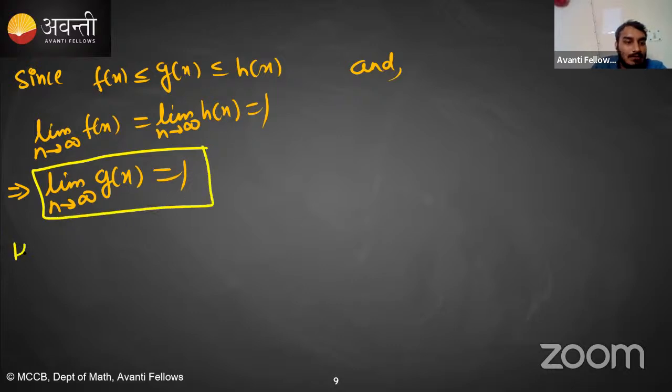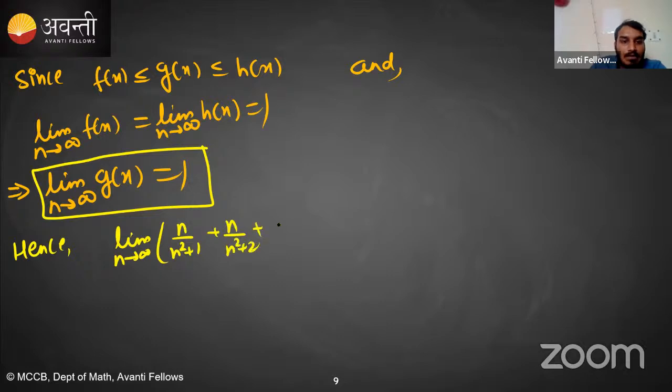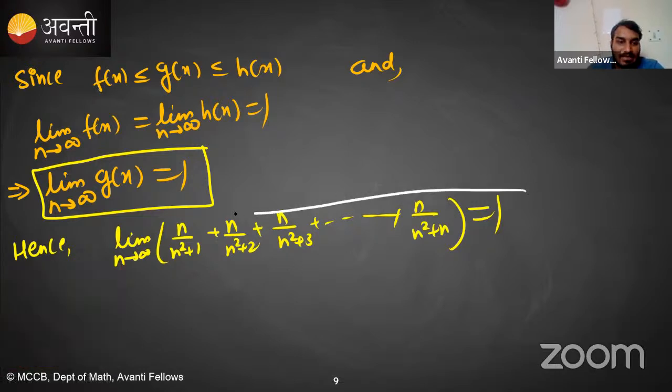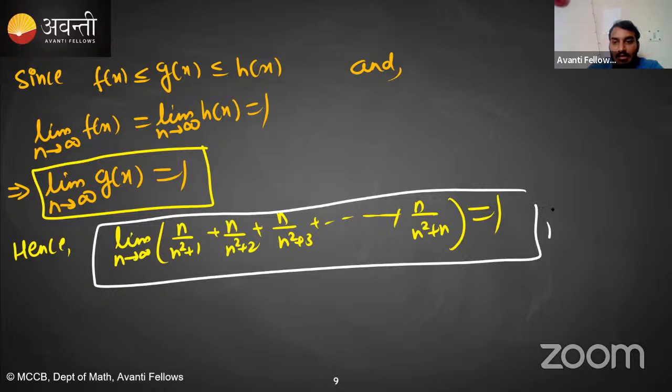Right? So hence the limit as n tends toward infinity of g of x. What was g of x? The given expression. g of x is the given expression, right? So hence the limit as n tends toward infinity of n upon n square plus 1 plus n upon n square plus 2 plus n upon n square plus 3 plus up to n upon n square plus n, how much will it come? 1. So this is our answer. Is this clear? So this is the answer.